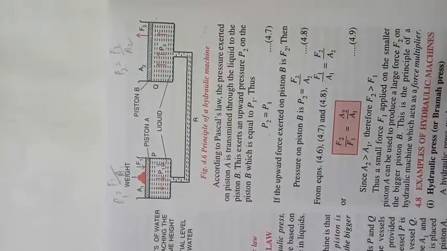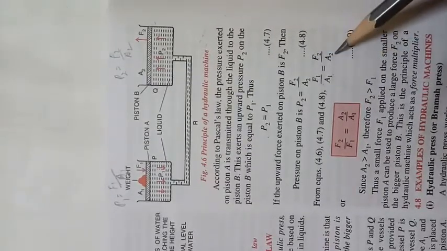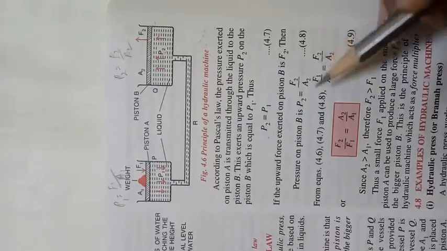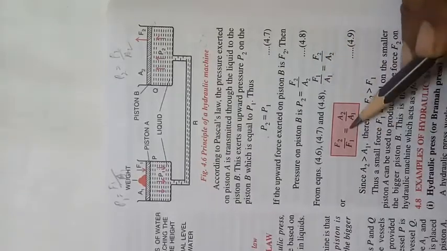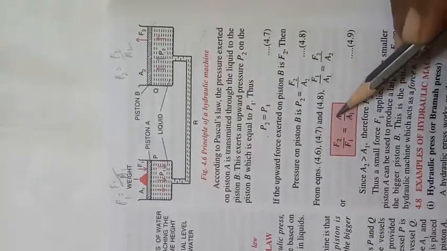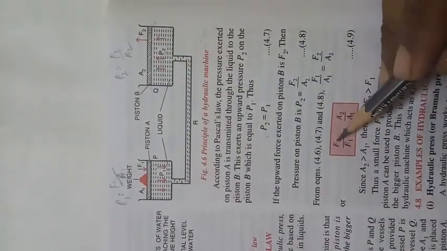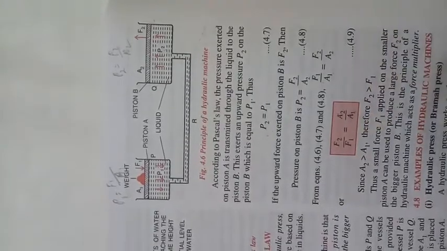Did you get that? So if P1 is equal to P2, then F1/A1 is equal to F2/A2. Cross multiply: F2 by F1 is equal to A2 by A1. Now if A2 is greater than A1, as we see over here, then for this ratio to be equal, F2 will be greater than F1.